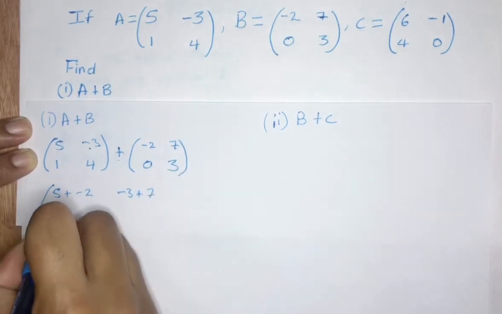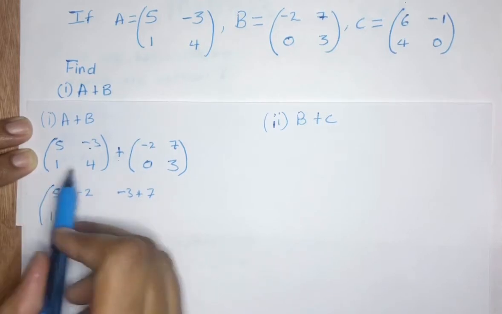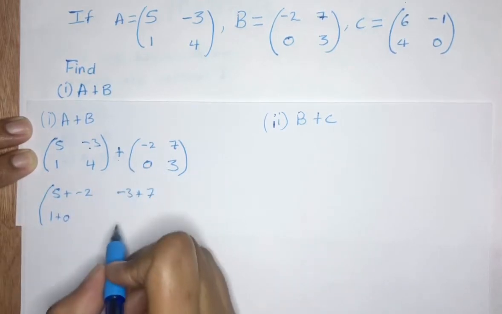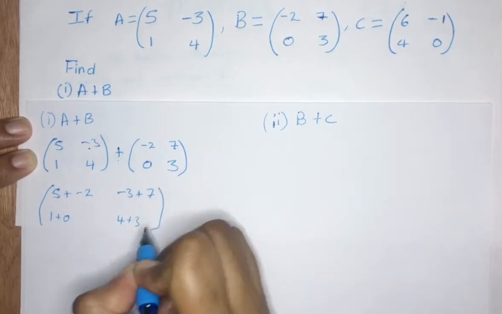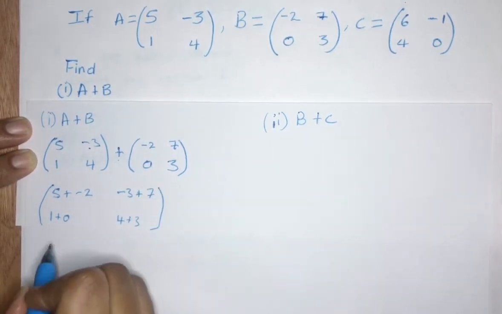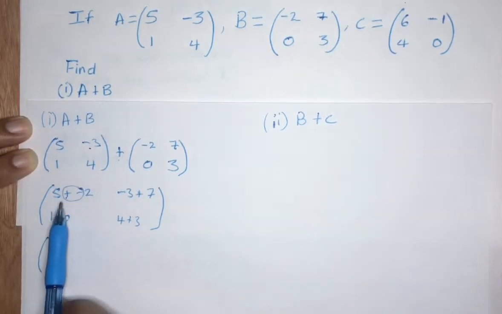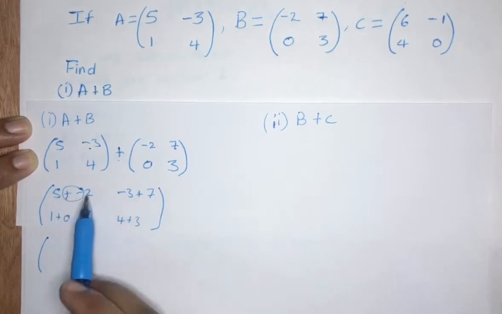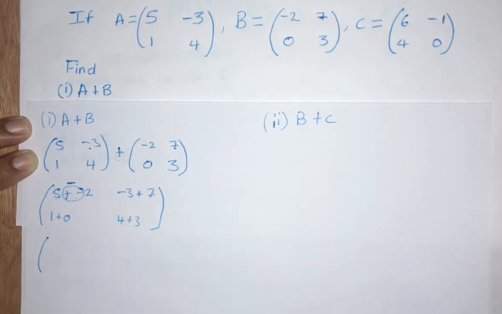Now come to the other one. It's 1 plus 0. Next, we're going to go 4 plus 3. Close bracket. Next is going to be open bracket. Look at this carefully now. When we have a positive and a negative beside each other, we know that we have to put a negative, because a negative and a positive give you a negative.